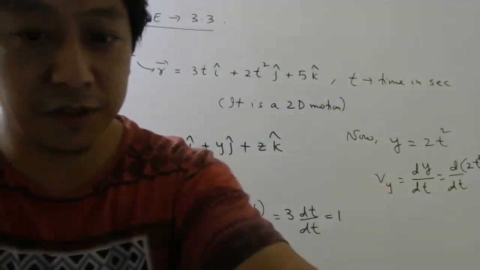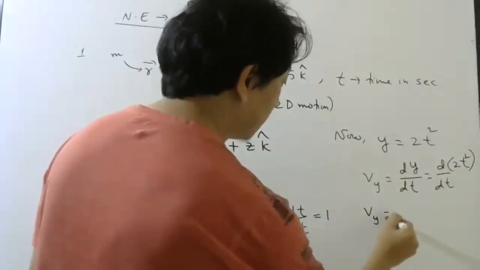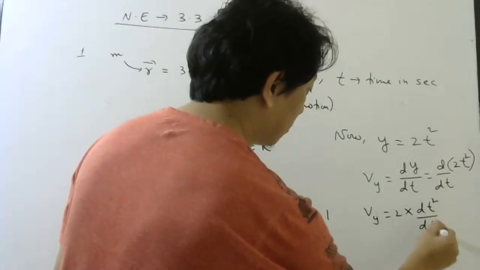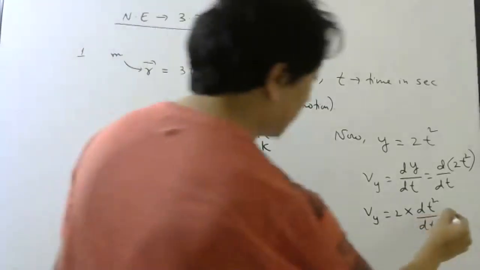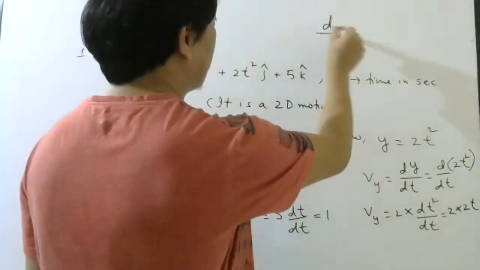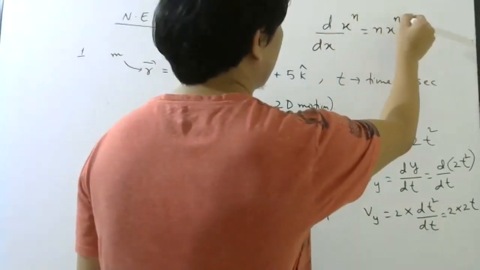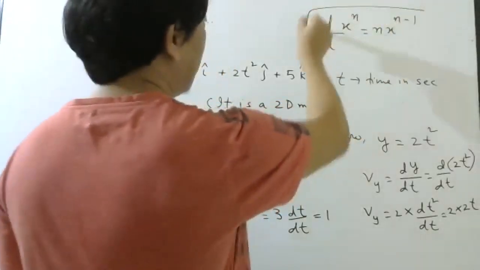How to do the differentiation of 2t square? 2 will come out. Differentiation of t square with respect to t is 2t. Which formula am I applying? This formula. One formula is for differentiation, one formula is for integration.